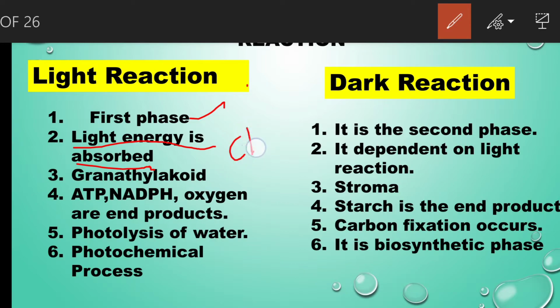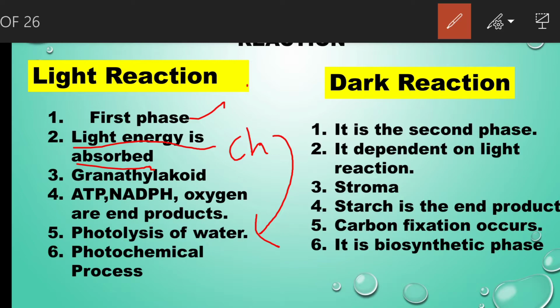Chlorophyll. Whenever light falls on the leaf, the chlorophyll absorbs the photons in the sunlight and gets activated. With the help of chlorophyll, this energy is used to break down the water molecule.